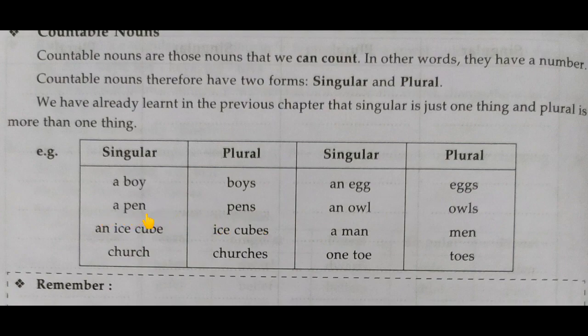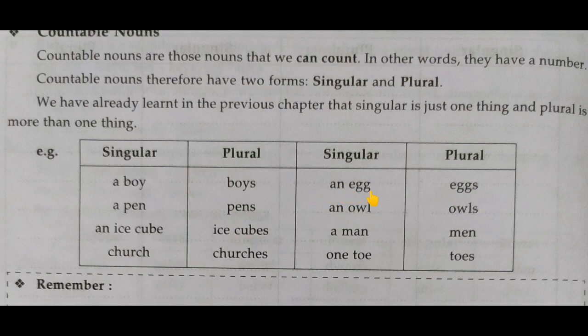Second is a pen, which I have explained earlier. For a single pen, we use a pen, and for more pens, we use pens, and we can count that. Same in the case of an ice cube. For a single ice cube, we use an ice cube, and for more, we use ice cubes. Church, churches. We can count that, no? 1 church, 2 churches, 3 churches. So this comes under plural.